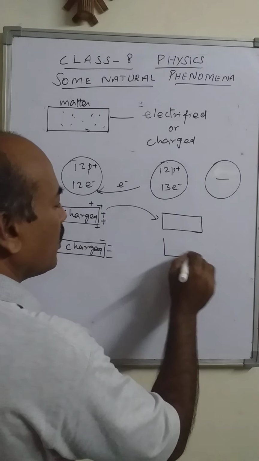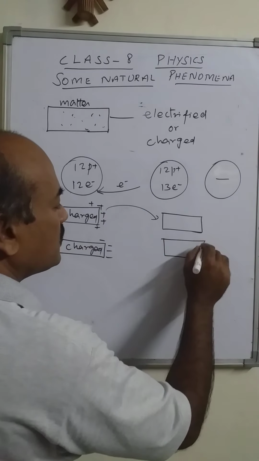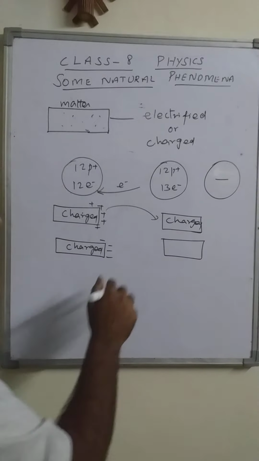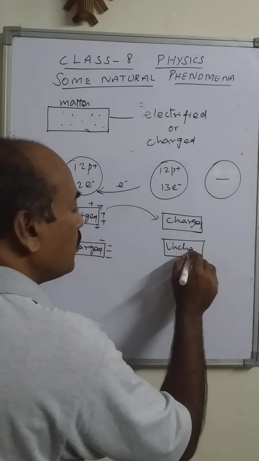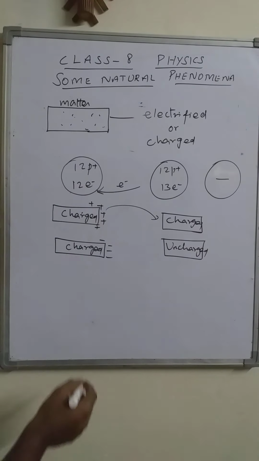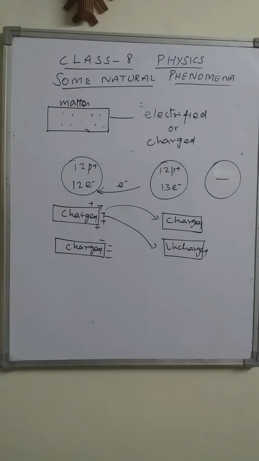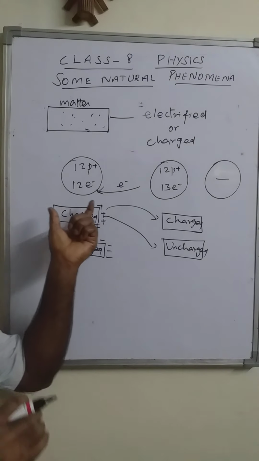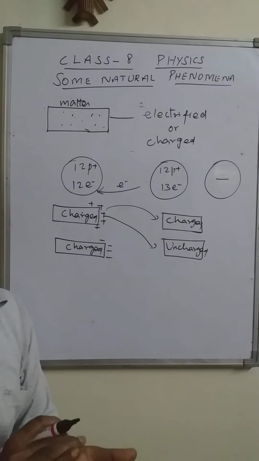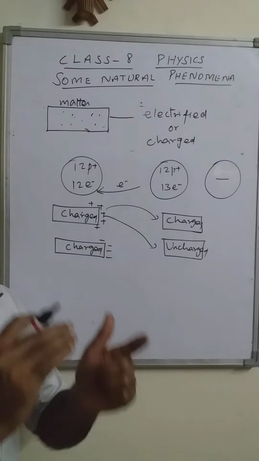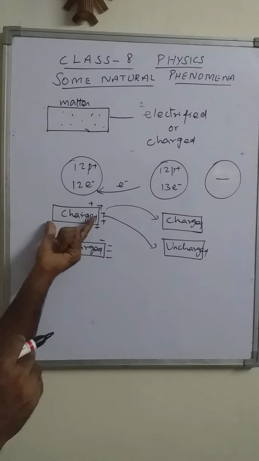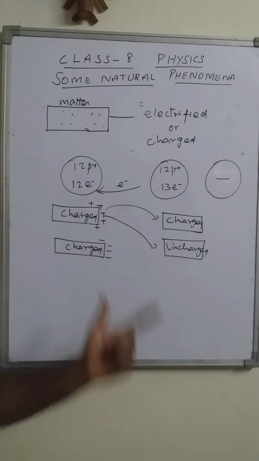or other neutral object. Two things can happen: any charged object can apply force on another charged object or on an uncharged object also. That property is developed once the object is charged. So what is a charged object? If any object is able to exert electrical force on another charged or uncharged object, then it is known as a charged object.